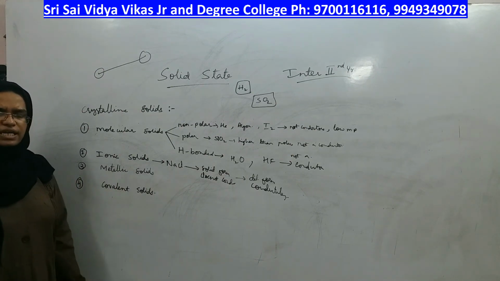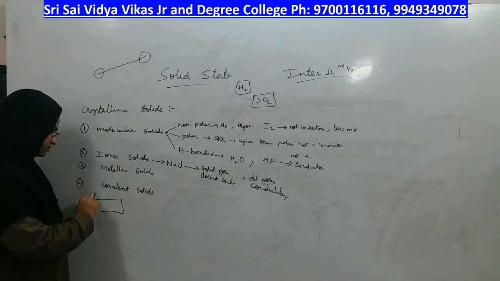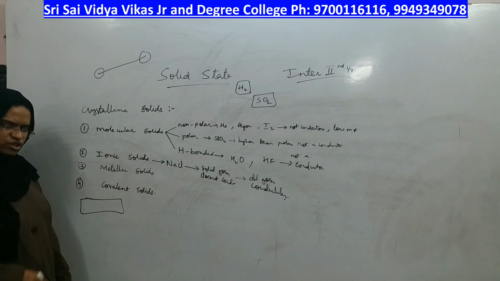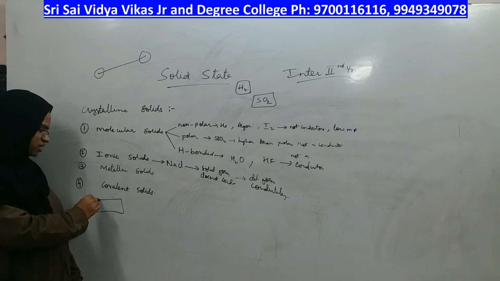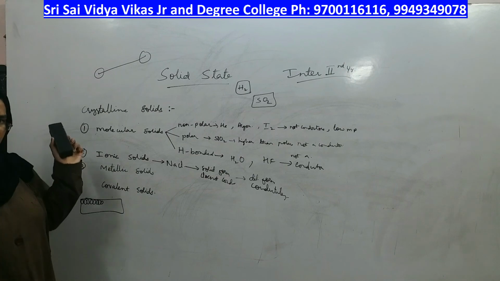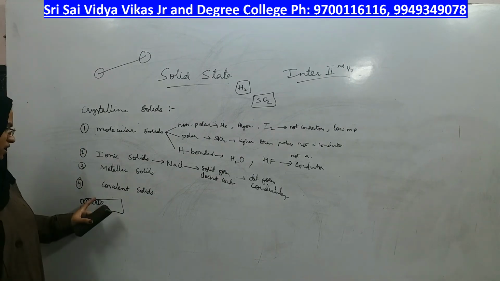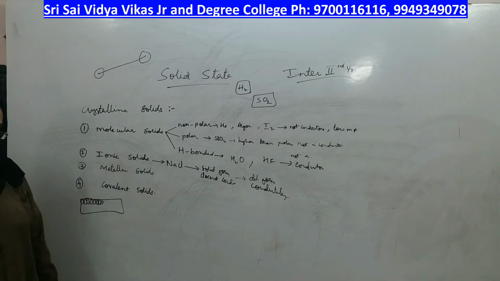Coming to the metallic solid, if I take a piece of iron rod, in that piece of iron rod, what is arranged side by side? Metal atoms are arranged in a serial order. In an ionic solid, all the ions are arranged; in the metallic solid, metal atoms are arranged together, right?